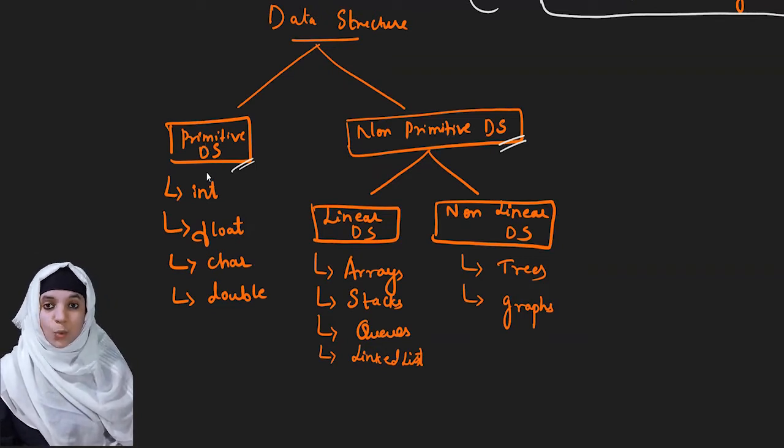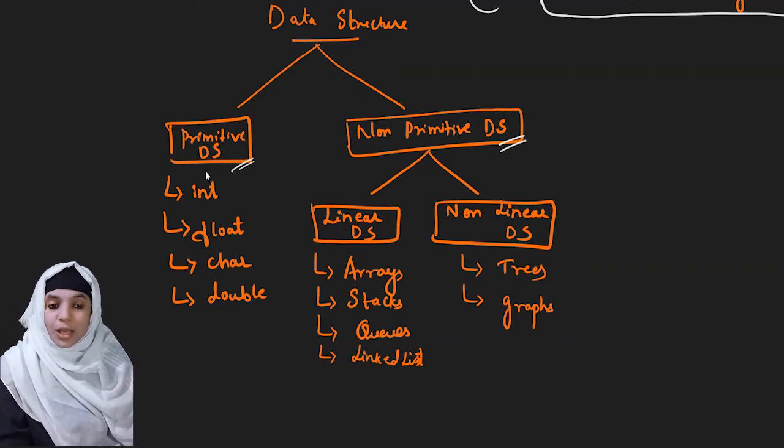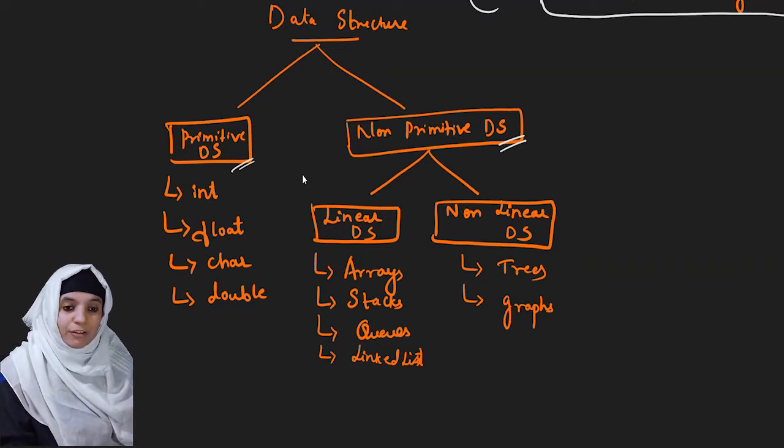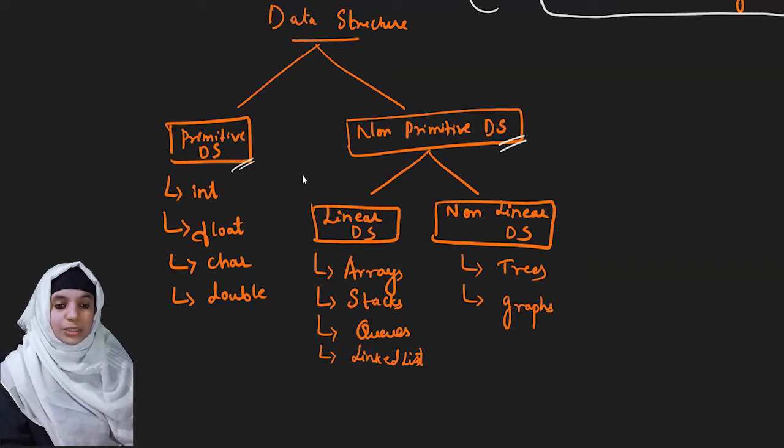The data structures which are directly implemented by the machine level instructions are your primitive data structures. And another one is your non-primitive data structure. What is non-primitive data structure? These are the data structures which are not directly implemented by your machine level instructions. Let's understand what the primitive data structures are. First you have the integer, float, char and double. These are the data structures which cannot be further subdivided into smaller units.